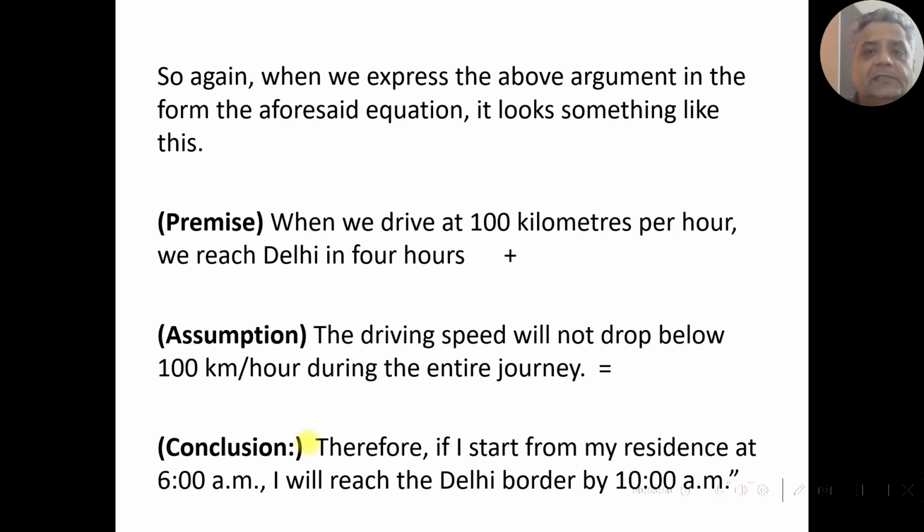So again, when we express the above argument in the form of the aforesaid equation, it looks something like this. Premise: when we drive at 100 kilometers per hour, we reach Delhi in 4 hours, plus assumption: the driving speed will not drop below 100 kilometers per hour during the entire journey, is equal to conclusion. Therefore, if I start from my residence at 6 a.m., I will reach Delhi border at 10 a.m.